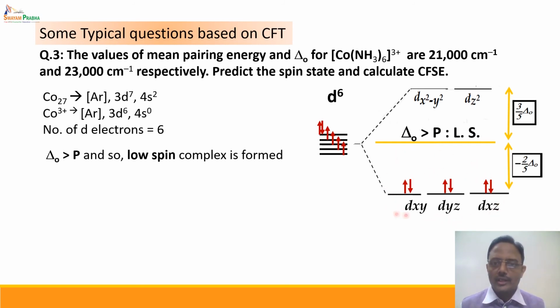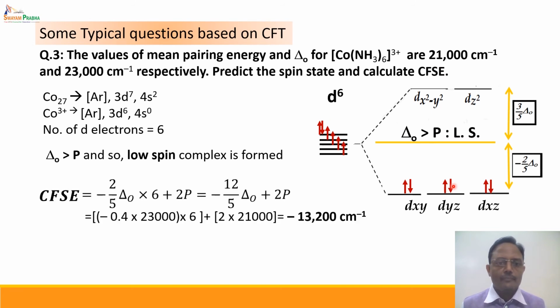So the configuration in terms of t2g and eg is t2g6 eg0. Hence the crystal field stabilization energy can be calculated as minus 2/5 ΔO into 6 electrons plus 2 pairing energies, and this comes out to be minus 13,200 cm⁻¹. This is how we can calculate crystal field stabilization energy for various complexes.